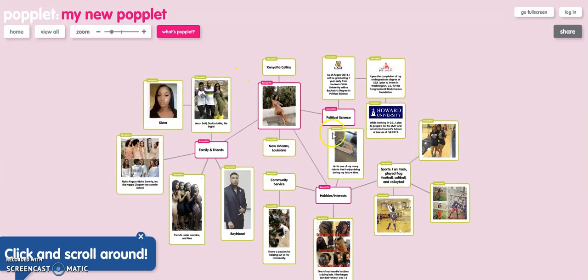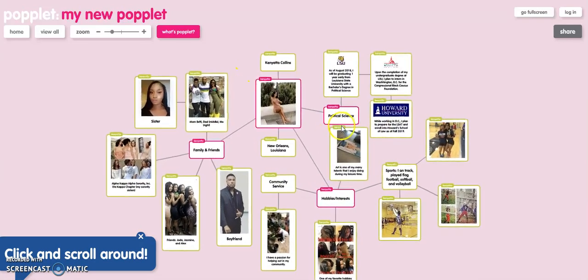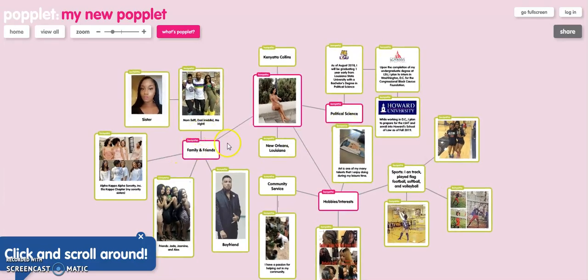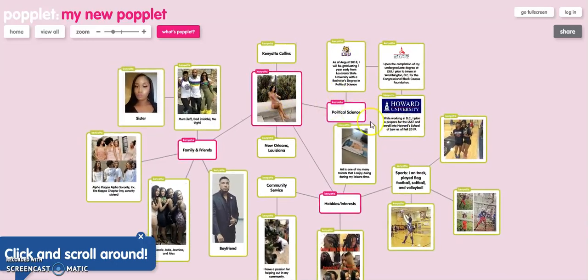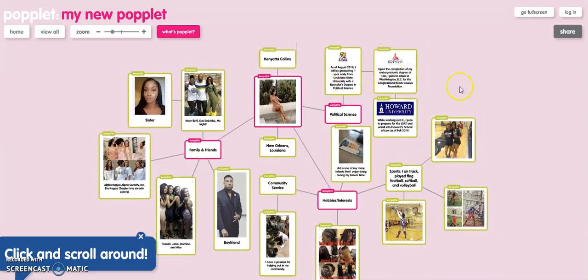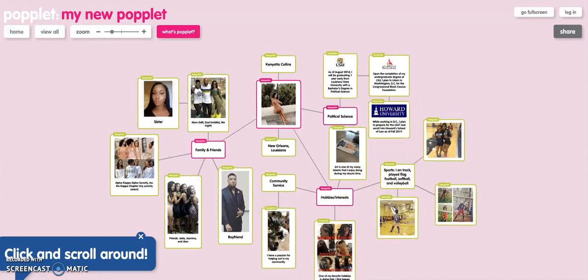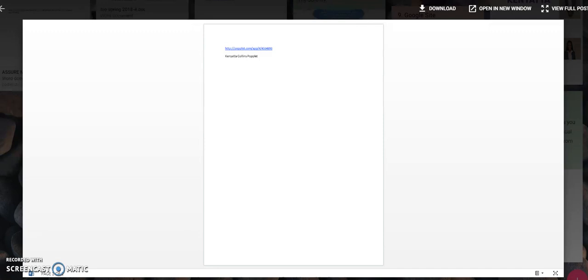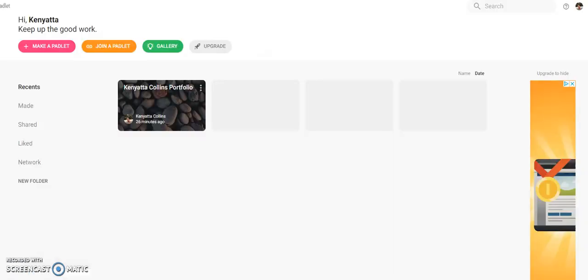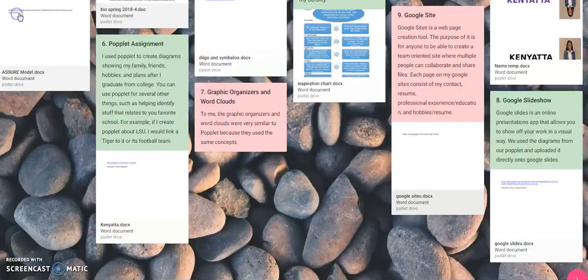Okay, awesome. So this here is my Poplet assignment. As you can see, it's my family, friends, my hobbies and interests, myself, of course, and my major, and it's linked to what I like to do after college. So now we'll be going back to, let's exit out of here.